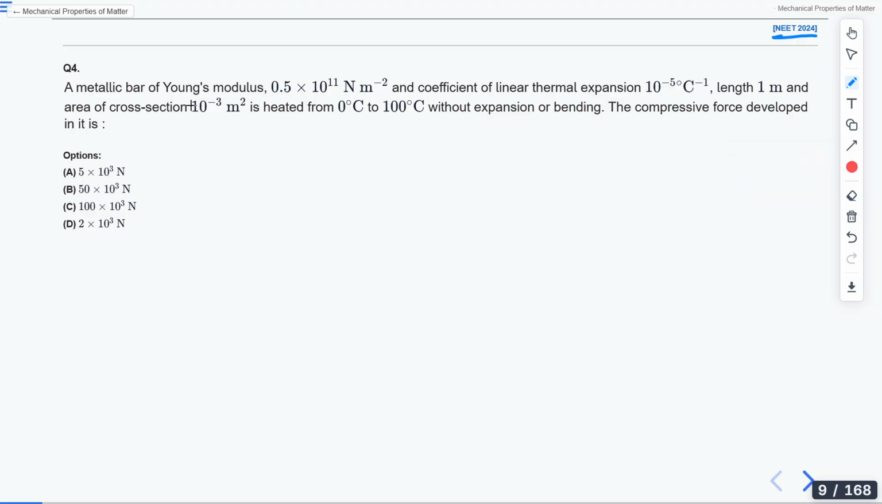It is telling us that a metallic bar of Young's modulus 0.5 times 10 to the power 11 Newton per meter square and coefficient of linear thermal expansion 10 to the power minus 5 per degree Celsius, length equals 1 meter and area of cross section equals 10 to the power minus 3 meter square, is heated from temperature 0 degree Celsius to 100 degree Celsius without expansion or bending. The compressive force developed in it is. You are asked to find the compressive force.